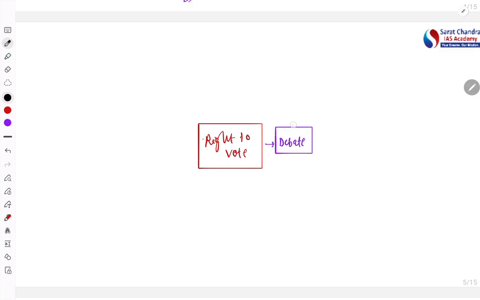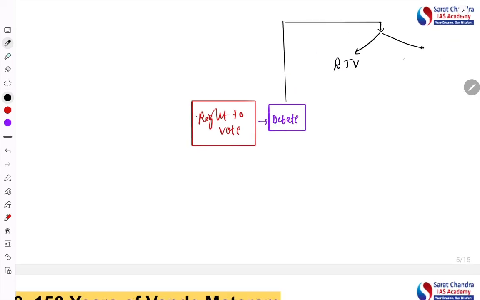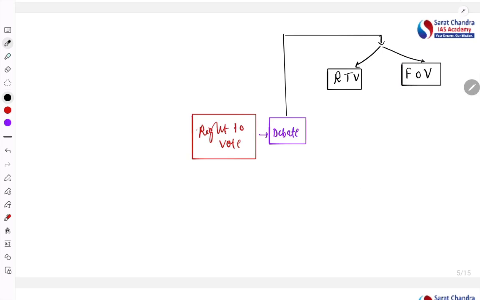The debate is about two things. We'll cover two aspects. One is the right to vote. Second is the freedom of voting. Two aspects are there, and as per the central government, both are different. That concept we'll discuss. Second, what we'll discuss is the violation of the right to vote.